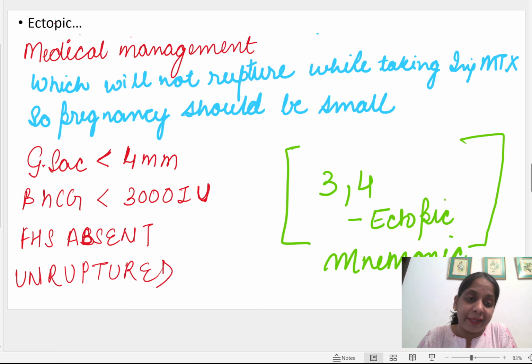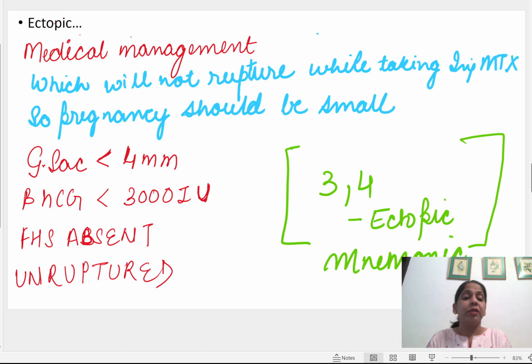And the next criteria is FHS absent. FHS comes, you all know, at 5 to 6 weeks. So FHS absent. And last is unruptured. Okay, unruptured, you all know, in ruptured we can't do salpingostomy, then how will we do the medical management, right?